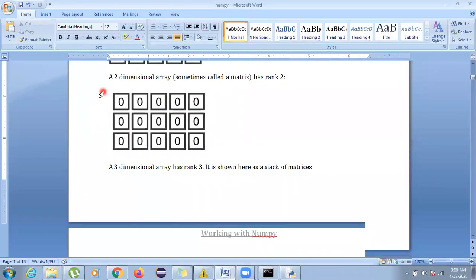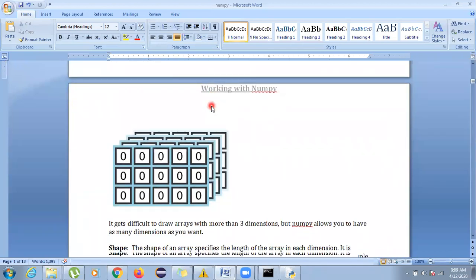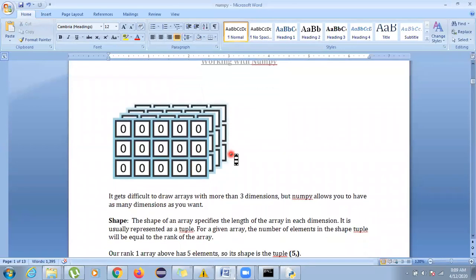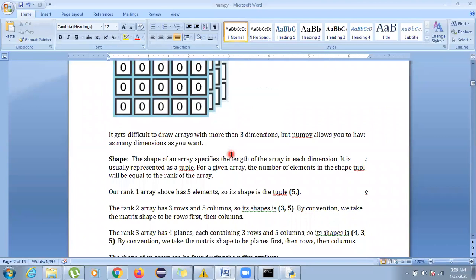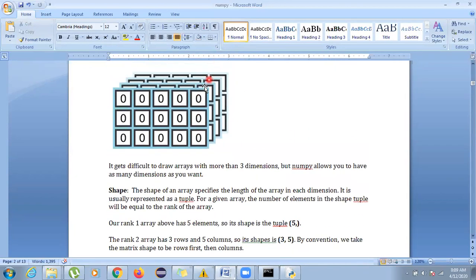For a 3-dimensional array, there can be a Z axis, and for multi-dimensional, there can be many planes. See, 1 row and column, then 1 plane, 2 planes, 3 planes, and then 4 planes. So in this we have 4 planes. What will the dimension be? It will be 3-dimensional. Since it has a Z axis also, the rank will be 3.